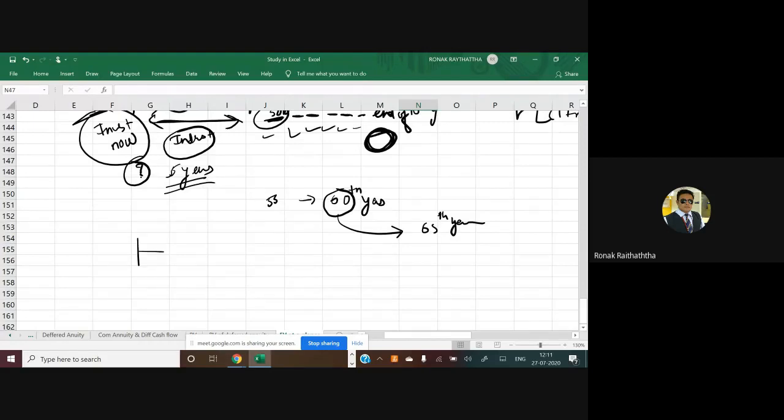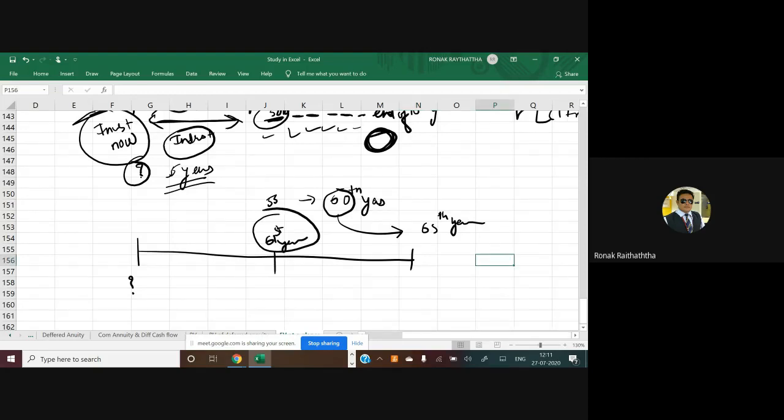What amount should I invest right now? His goal is very clear: from the 61st year, I'm talking from the perspective of the age, not from the number of years, up to the end of the 65th year, I want 5,000 rupees on a monthly basis. So that is the amount of pension I want to receive.